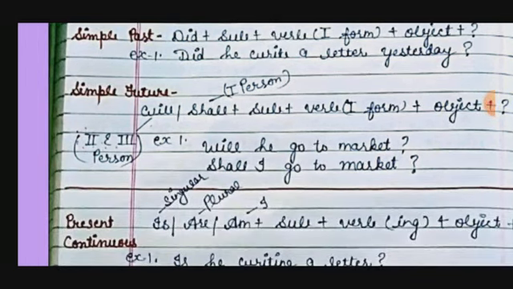So simple future: will, shall, subject, verb, first form, object. As you know, with first person we use shall and with second and third person we use will. So how will we make it? Will he go to market and shall I go to market? So this was about simple present, past, future.